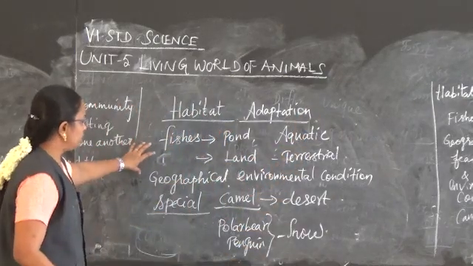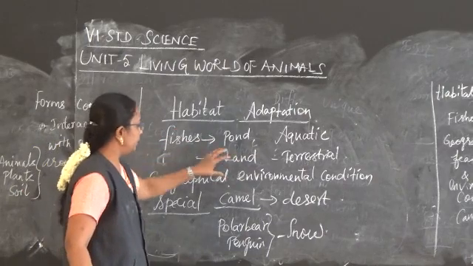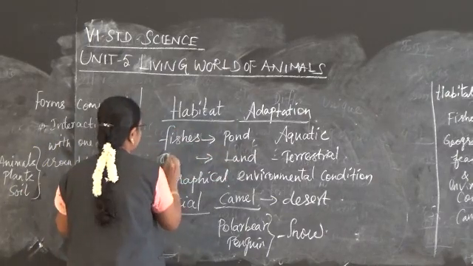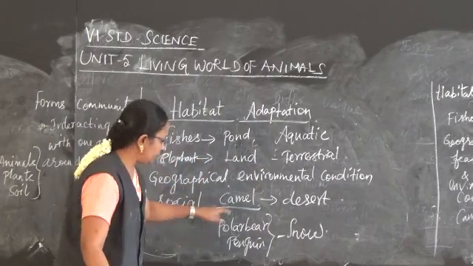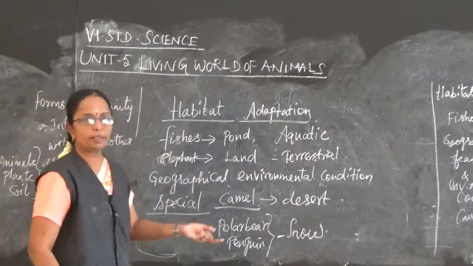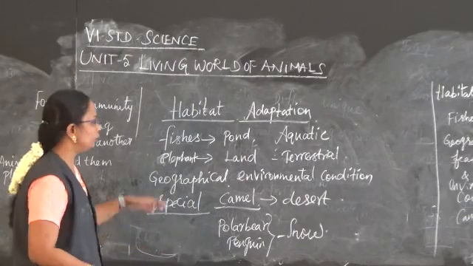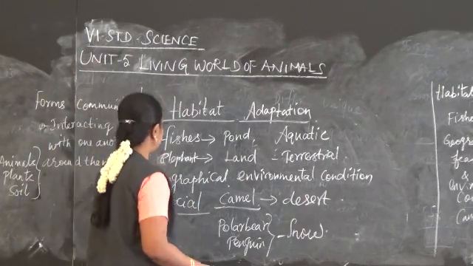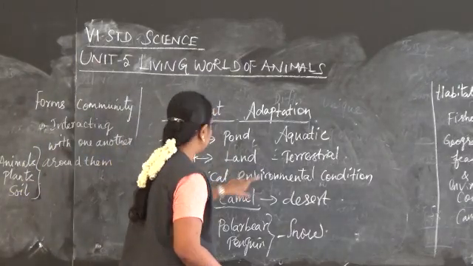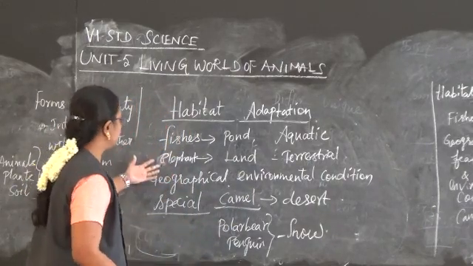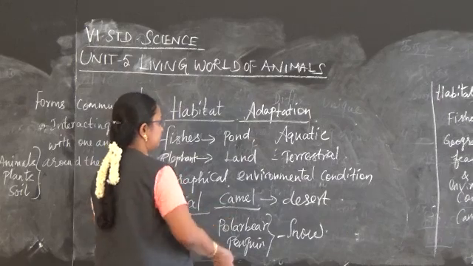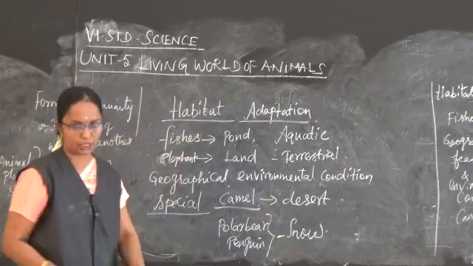So the animals like fishes and then elephant and the camel, polar bear, they are adopting some special features to live in the condition, the geographical and the environmental condition. According to the condition, they have some special features. This is known as adaptation.